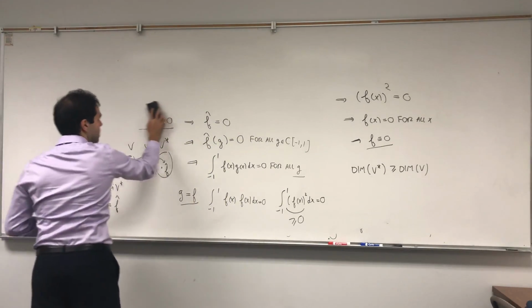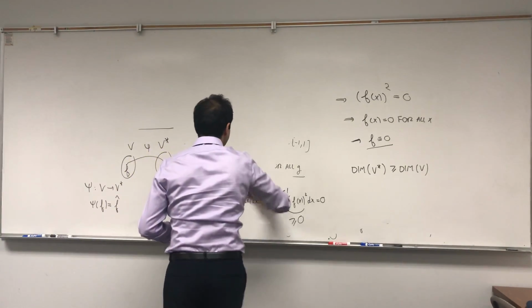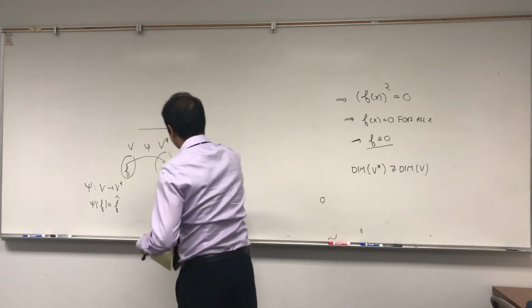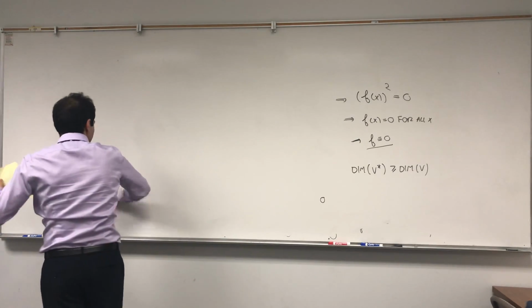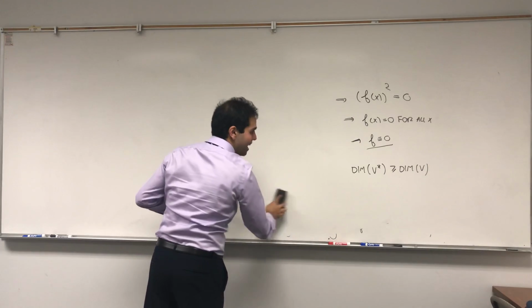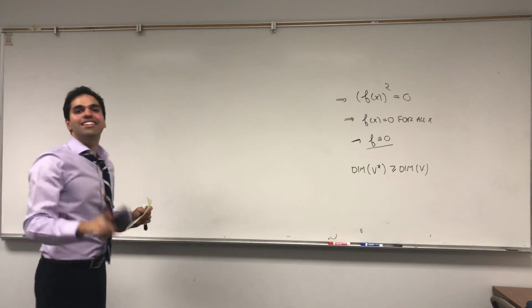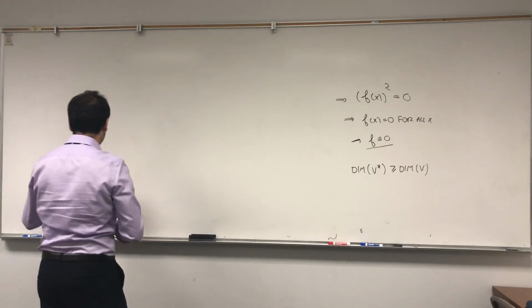So in some sense, V star is kind of bigger than V, because there is one functional which cannot be expressed in this form, which is precisely called the Dirac Delta.